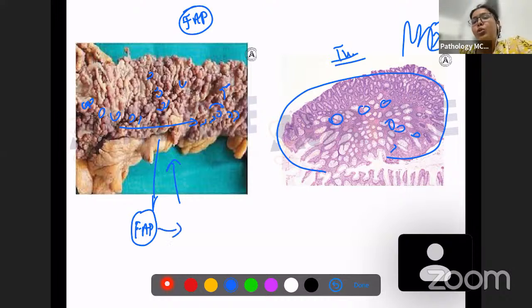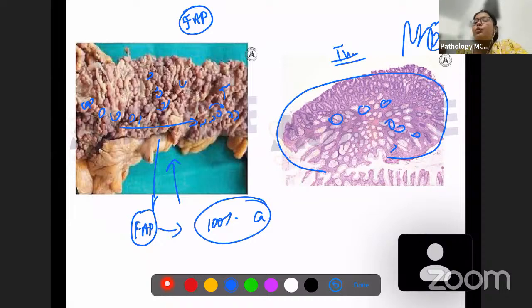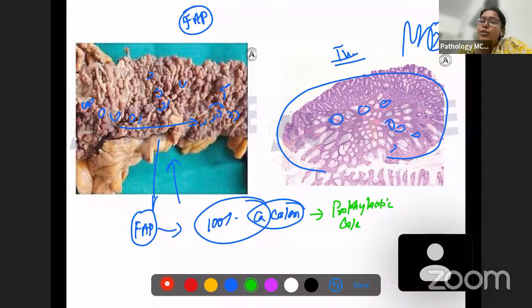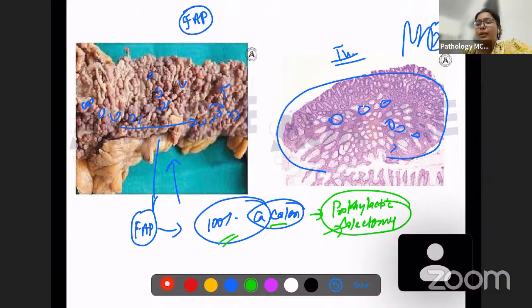So these patients almost always develop colonic carcinoma. Almost always, 100% of the cases, they are going to develop carcinoma of the colon. So in these patients, what will you do as a treatment? We're going to do prophylactic colectomy, because you know that this patient is going to develop carcinoma of the colon, 100%. Right. So these patients are eligible for a prophylactic colectomy.